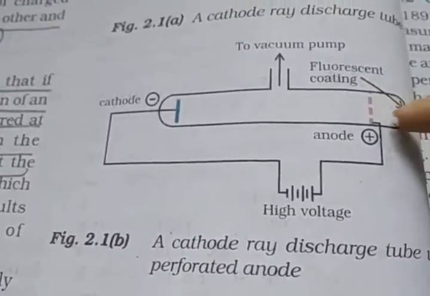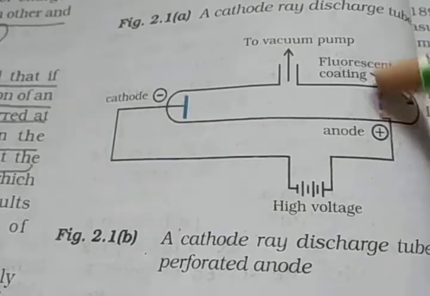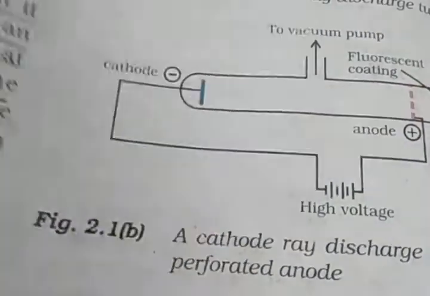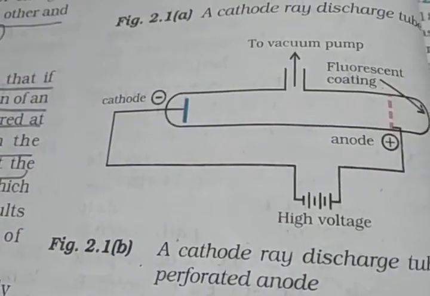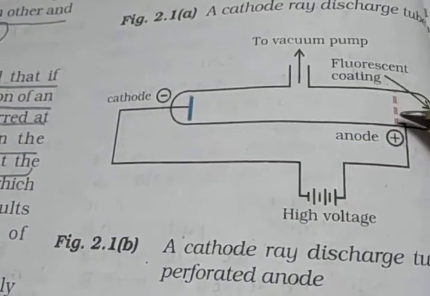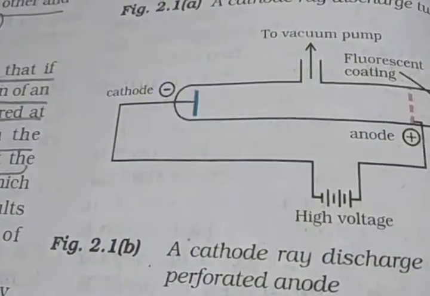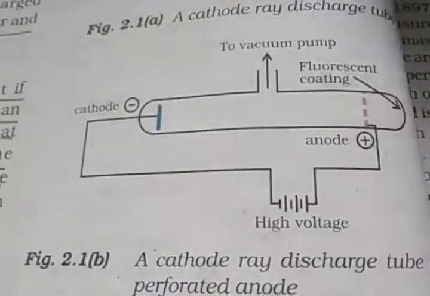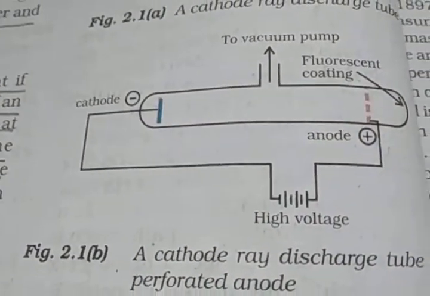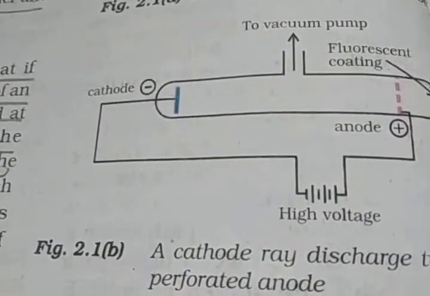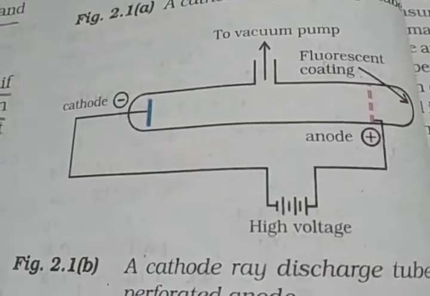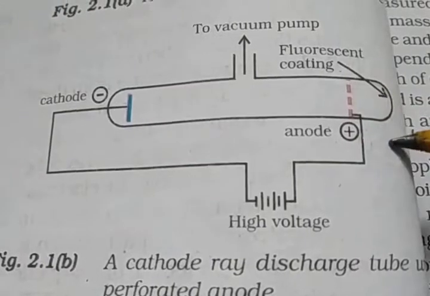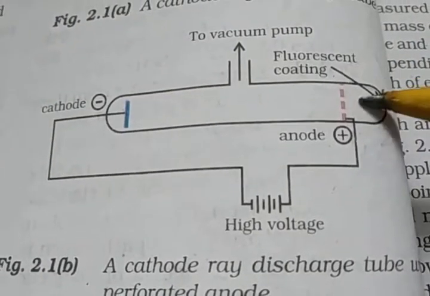Here you see this is the anode, and a hole is made in it. A hole is made in the anode and the tube behind the anode is coated with the material zinc sulfide, a fluorescent substance.